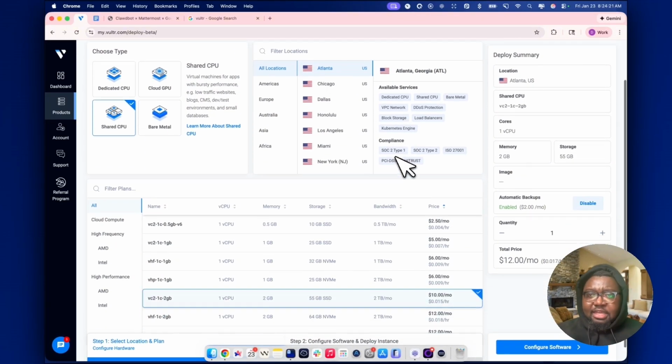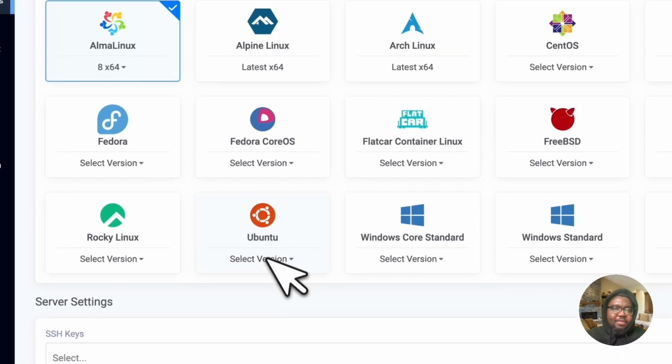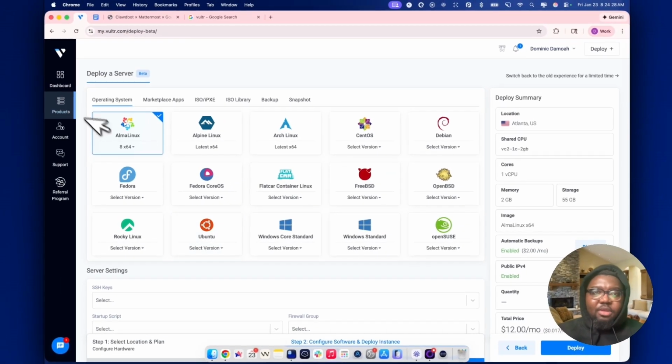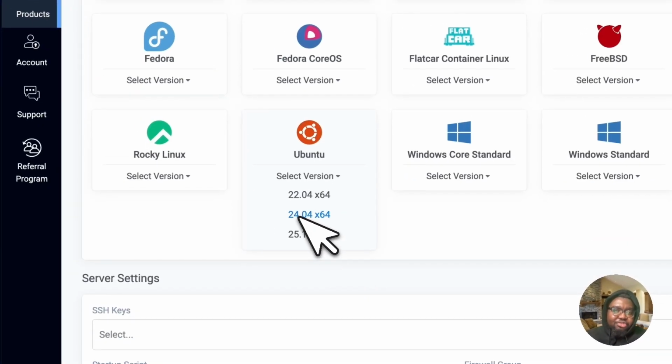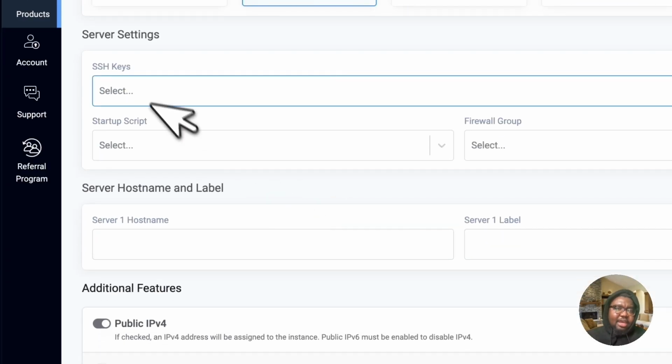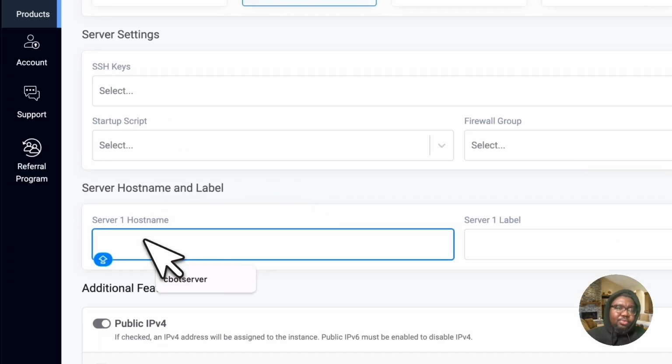ATL is perfect. From there, I'm going to go to configure software, and then I'm going to choose Ubuntu. A whole bunch of software here you can configure. Choose Ubuntu, and I'm going to choose 24.04. I'm going to skip SSH keys for now, just want to keep things simple. And we can call this the CBOT server, right?